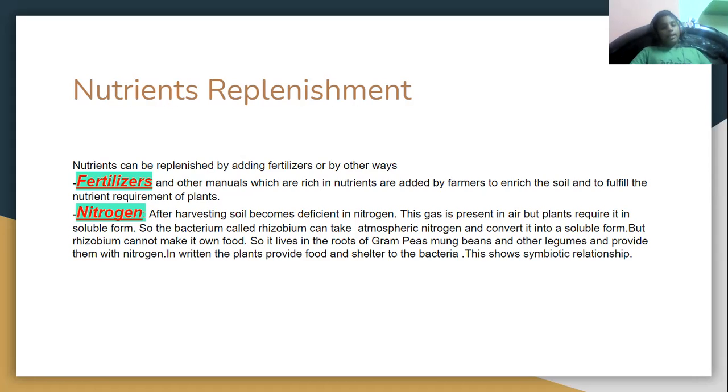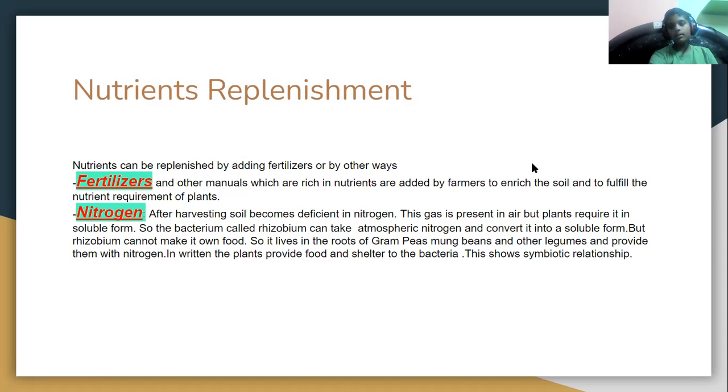So a bacterium called rhizobium takes the atmospheric nitrogen, means the nitrogen from the air, and converts it into soluble form and gives it to the plants. But the rhizobium cannot make its own food, so it lives on the roots of gram, peas, mung beans, and other legumes. In legumes, if you check the roots, they have a tubular structure.